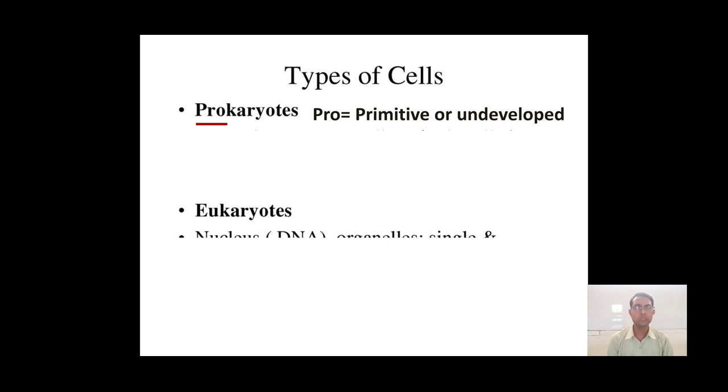It is just like cell phones. Previously the cell phones were non-Android and there was a lack of availability of different types of accessories. Later on these cell phones developed and gave rise to different parameters which make them handy and useful. Just like that, prokaryotic cells are primitive, undeveloped cells, and later on from these prokaryotic cells the eukaryotic cells were produced.